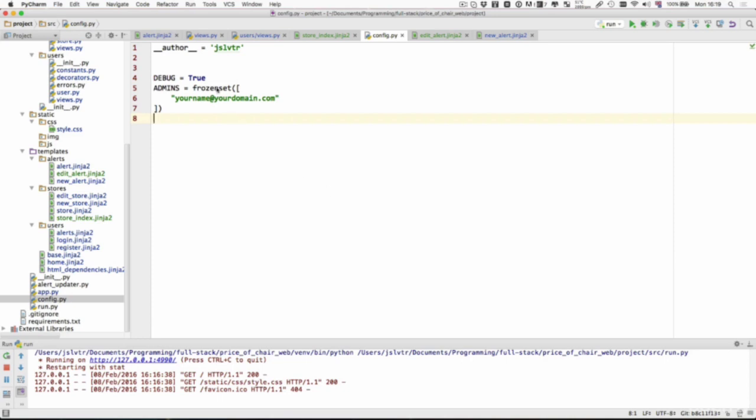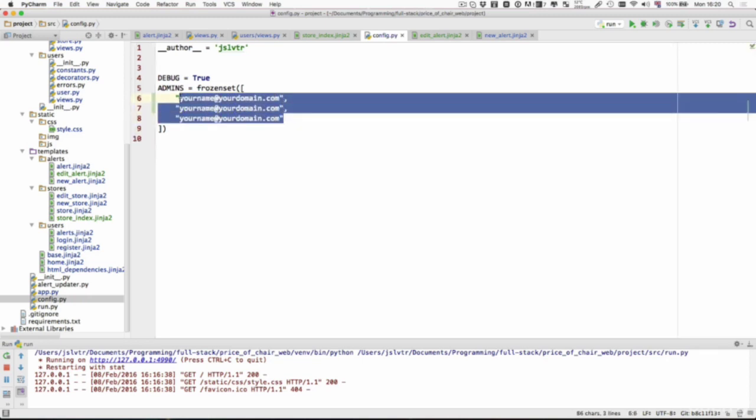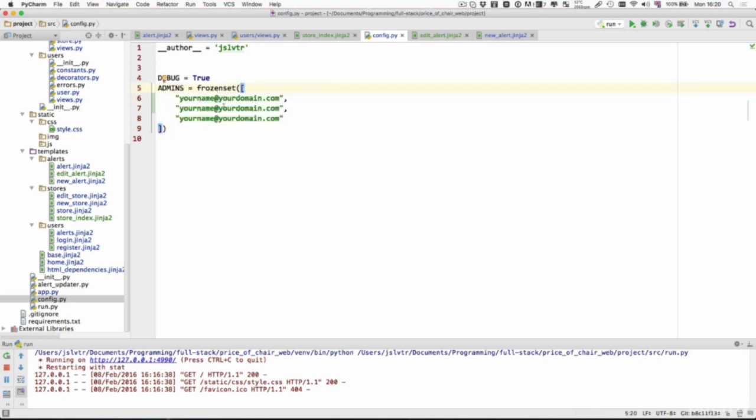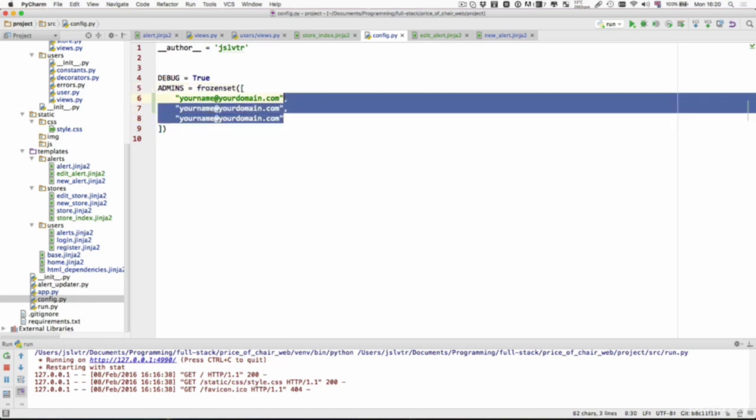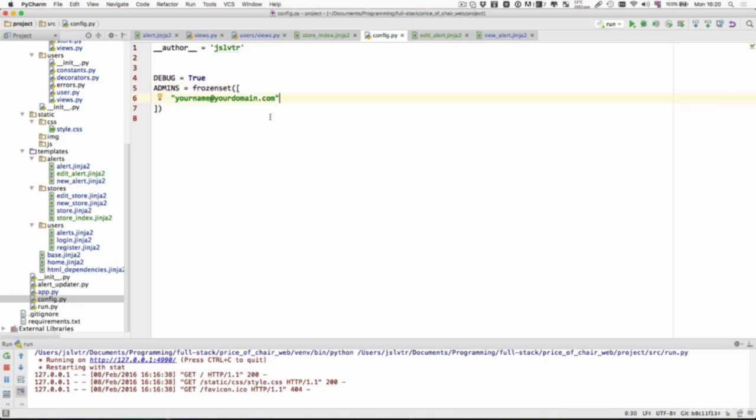So the frozenset is essentially a Python built-in data structure. A set without the frozen part is a data structure which contains a number of elements, and it doesn't contain duplicates. So for example, a normal list can contain duplicates. We could have this element here multiple times. And that's fine in a list. When we try to convert the list to a set, what it does is it removes the duplicates. So each element will only appear once.